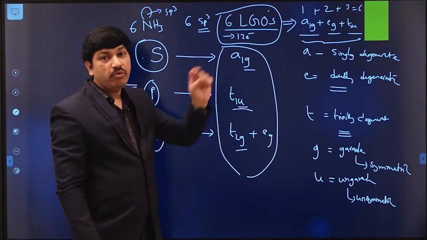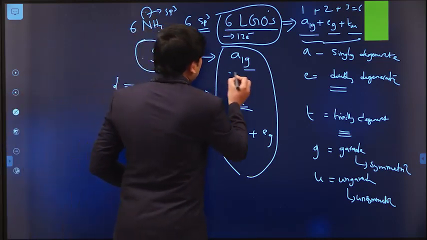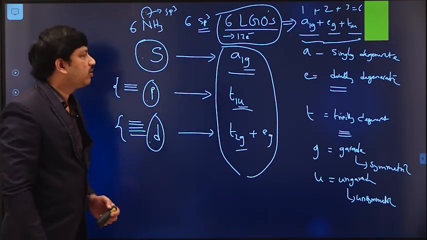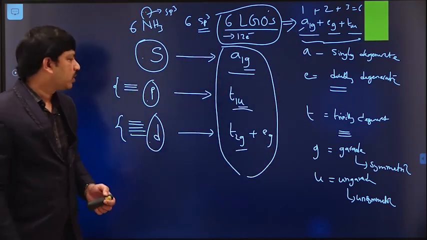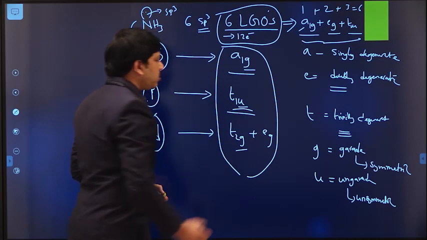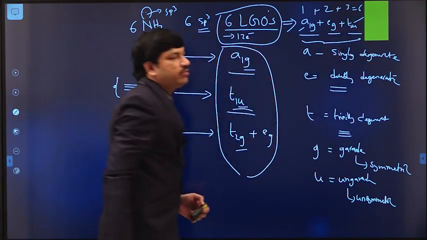But what is the common property? The corresponding symmetries. You can see here the s orbital has A1g symmetry, and here we also have A1g symmetry from the ligand side. The p orbitals have T1u symmetry, and here we also have T1u symmetry.